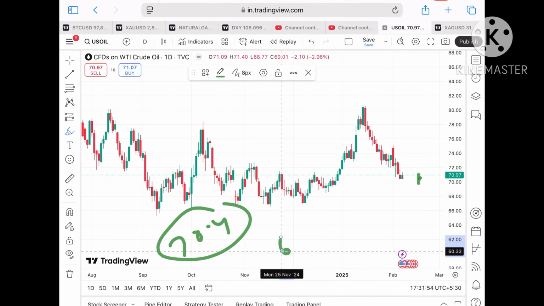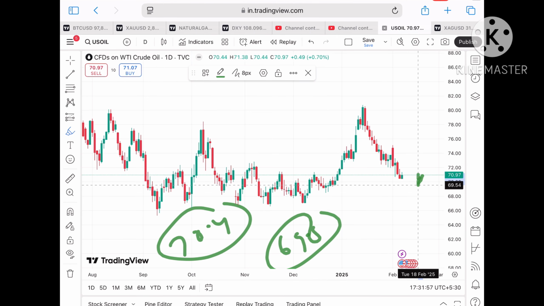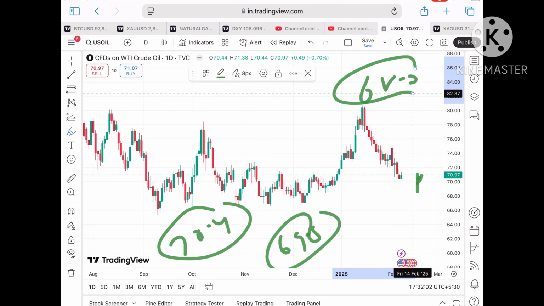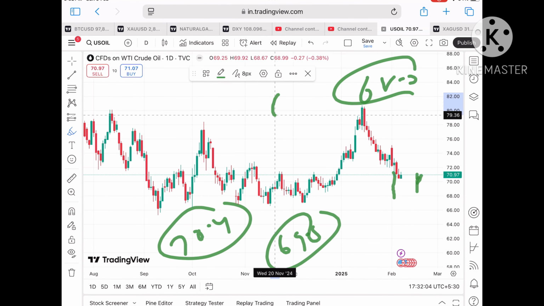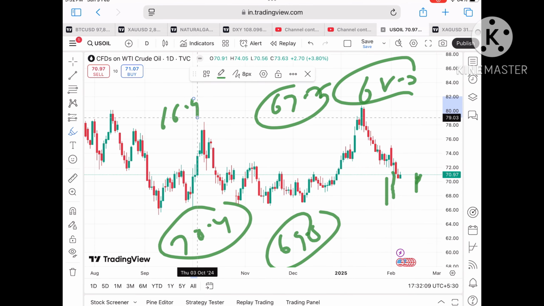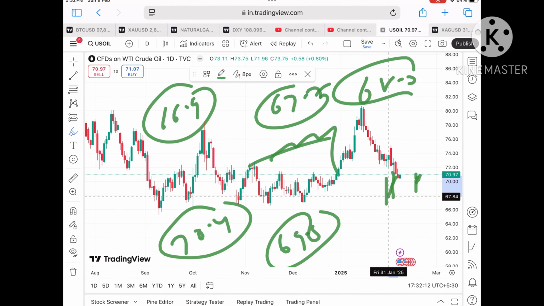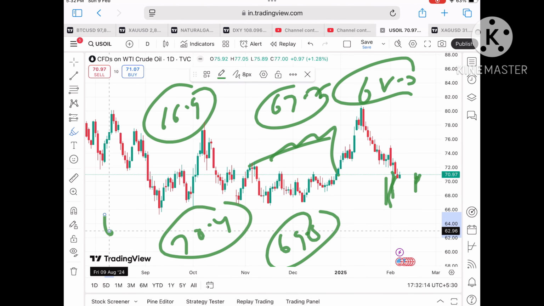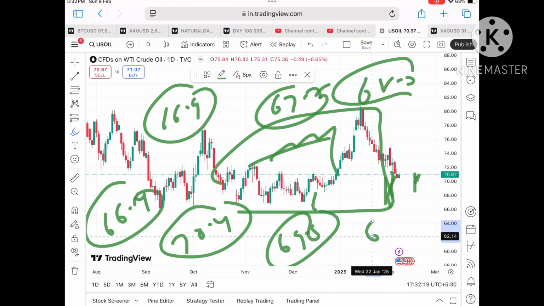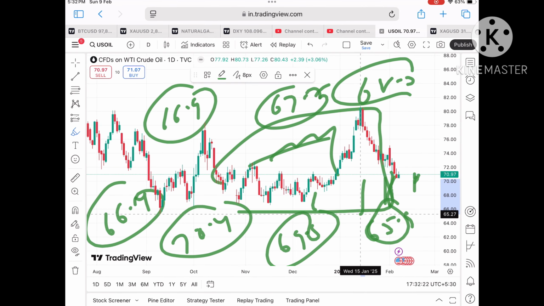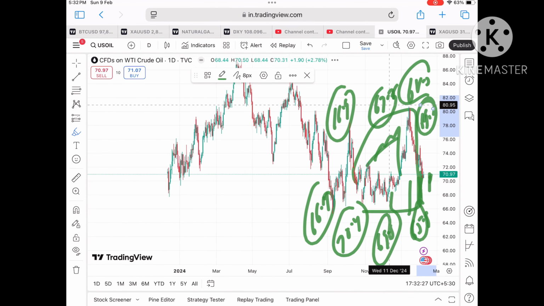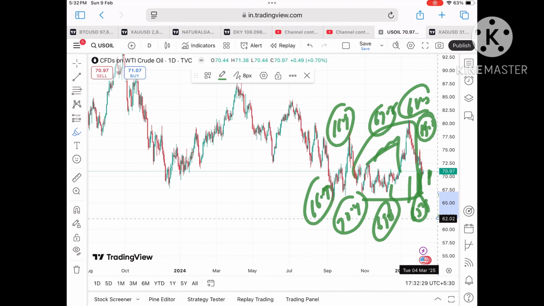So chances are high the price will go further down towards say 69.8, and from there a level of $69.3. And if that doesn't sustain, a further fall we can see towards $68.3. Once the price starts falling below this level, we can see a level of $67.7, and then if the price falls below that level, we can see a level of 66.9. Once it starts going below that level, a chance of touching 66.4 will be there, and then there will be a zone breakout. So a further fall we can see towards $65.9, and then towards 65.27. If the price falls below that level, the price can fall further.